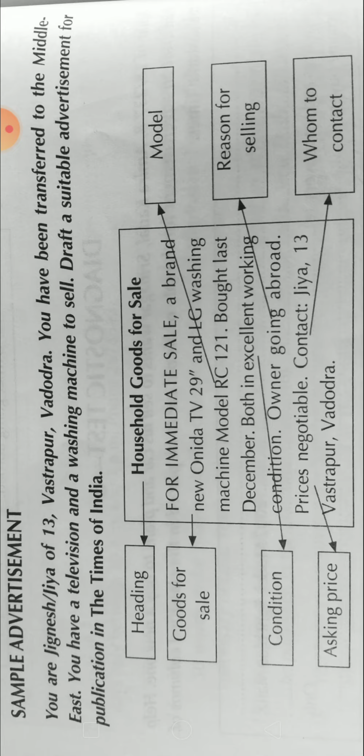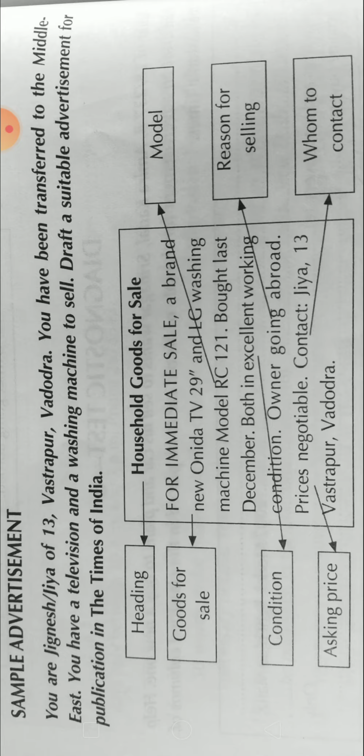So when it was purchased, last December, of course from the date of publication of the advertisement. Both in excellent working condition. Owner going abroad. So the reason is also given, and the condition of the goods is also mentioned. Price is negotiable. So the price is also mentioned, that it is negotiable.